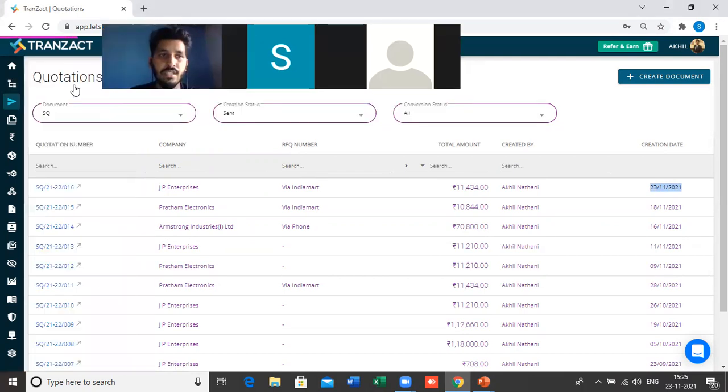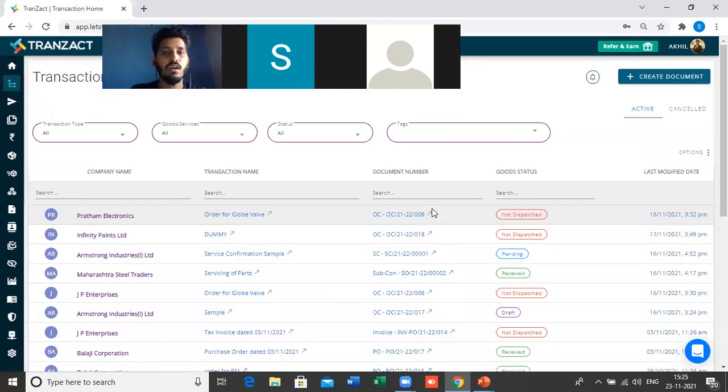If you see here in this transaction module, the landing page of the transaction is the dashboard of transaction, from where you can see all the details. You will get the details for every single purchase and sales transaction in the system. This is what I was telling earlier in the session. This is the biggest problem which we have seen in the SMEs of India. The transaction documents are not streamlined. All the documents are not on the same page, not in a single platform. So from here in Transact, you can see all your purchase and sales documentation on a single window.